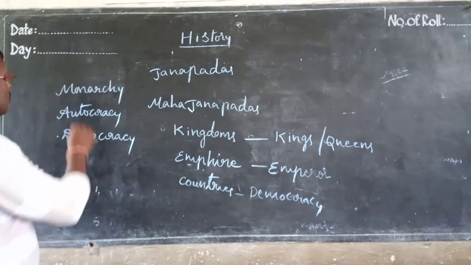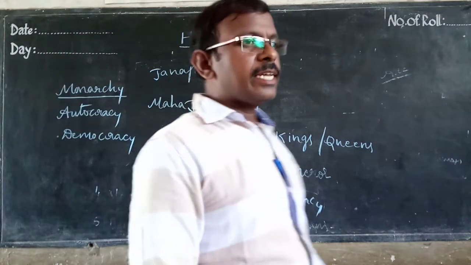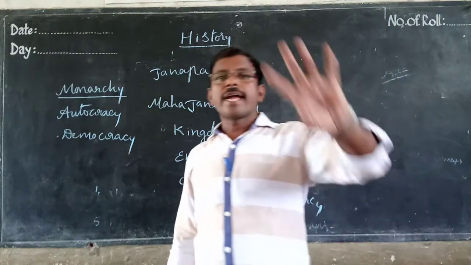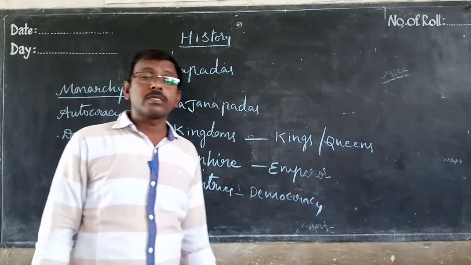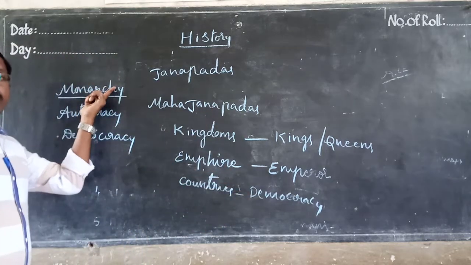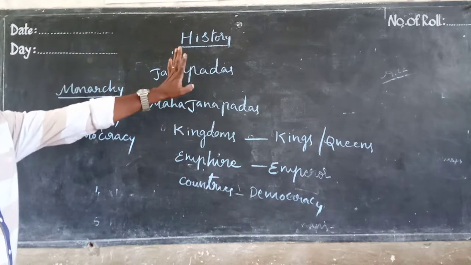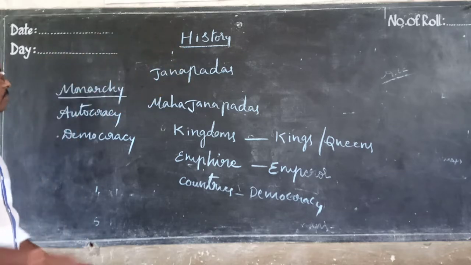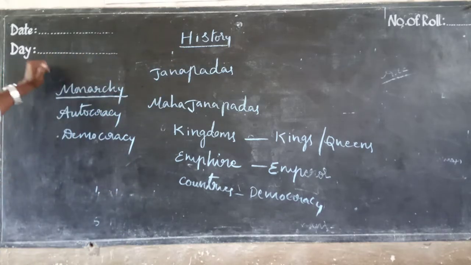These three things you have to understand. What is monarchy? Total sovereignty is vested in the hands of one person only. He is totally in control, and whatever he says is law. That is called monarchy, or monarchism.